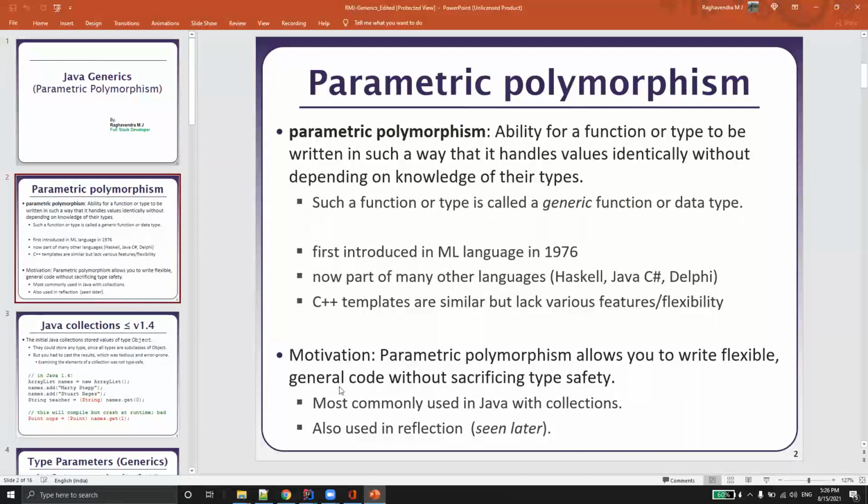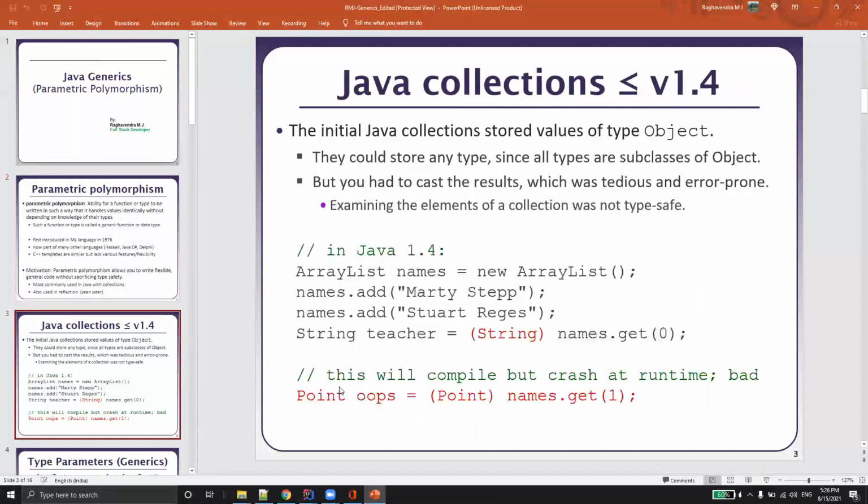This was first introduced in the ML language in 1976. Now it's part of many other languages like Java, Haskell, Delphi, etc. The reason for this topic is to achieve flexible, general code without sacrificing type safety. Most commonly, this is used in collections and also in reflection, which can be seen later in point of time.